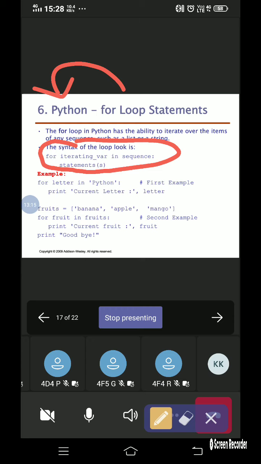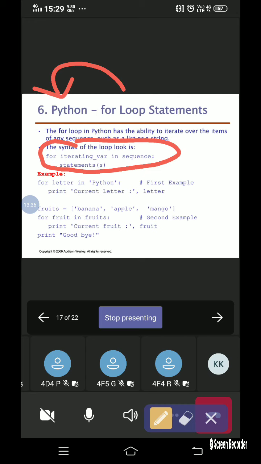Then the in keyword is used, and then the sequence. You can specify a set, a list, or whatever you want. So the syntax for defining the for loop in Python is for, space, iterating variable, in sequence.